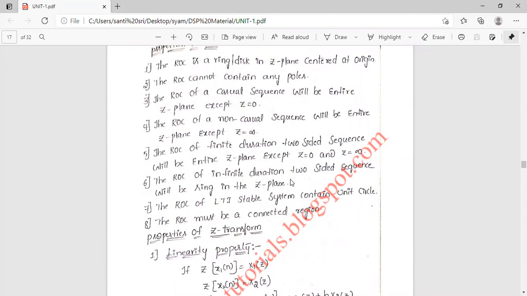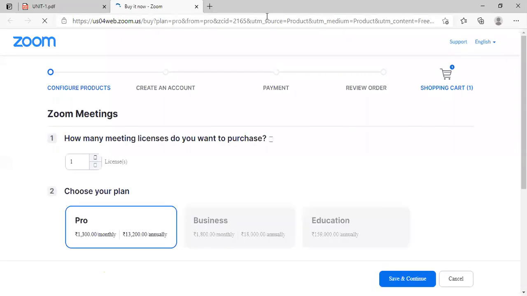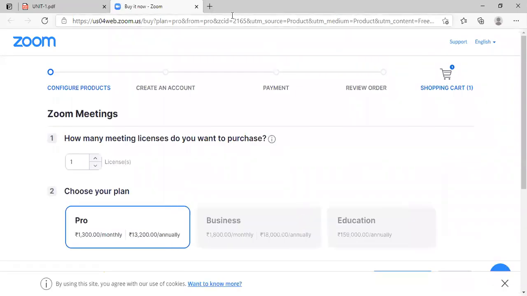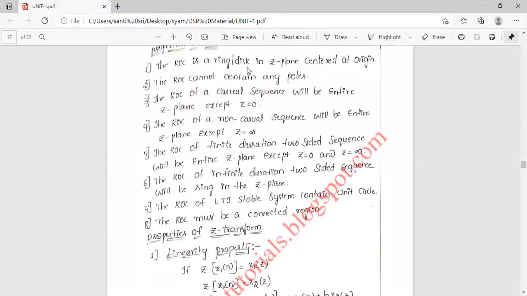See, properties of ROC. The first property: the ROC is a ring or disk in the Z plane centered at the origin. Ring or disk means it is like a unit circle. It is like a circle. Next, the ROC cannot contain any poles. It doesn't contain any poles.